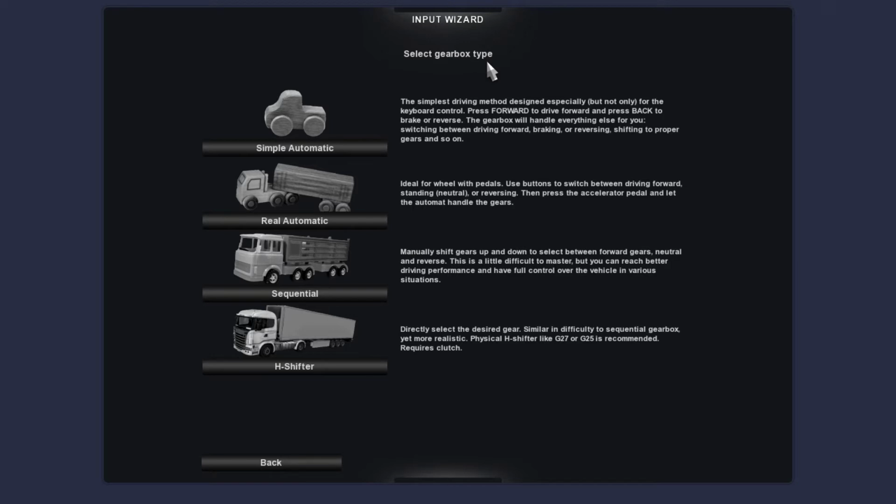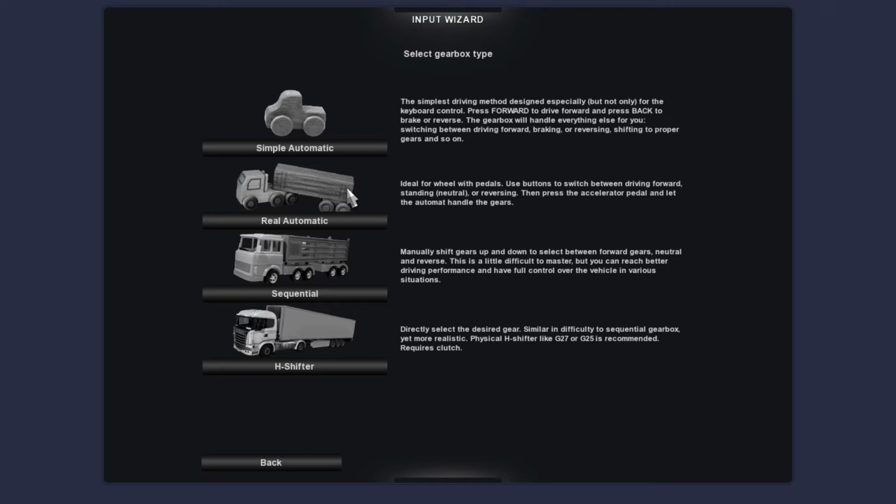I'm going to select real automatic for these videos because it's simple to use. With real automatic, you would use the gear selector, which comes with the Logitech G29 steering wheel. Move it forward into first, third, or fifth, and that will give you forward gears. Or if you wish, you could leave it in between the gears, and that would be neutral. And then if you want reverse, you just pull the gear stick back into second, fourth or sixth, and that will give you reverse.